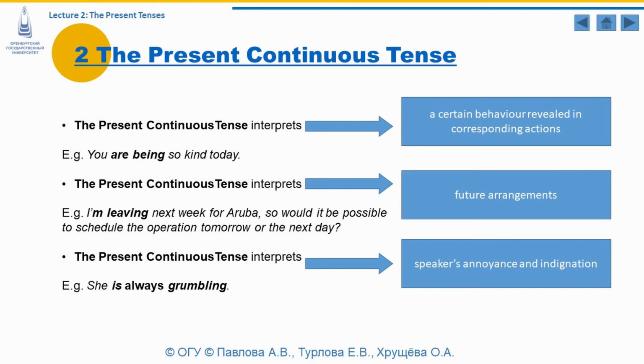The present continuous tense may also interpret future arrangements. For example, I'm leaving next week for Aruba, so would it be possible to schedule the operation tomorrow or the next day? I'm leaving is the verb form used in the present continuous tense that interprets future arrangements. So this is my plan, my intention. The present continuous tense also interprets speaker's annoyance and indignation. For example, she is always grumbling. Is grumbling is the verb form that indicates the speaker's annoyance and anger and irritation. And the presence of the adverb always does not impede our understanding of the behavior of a person.